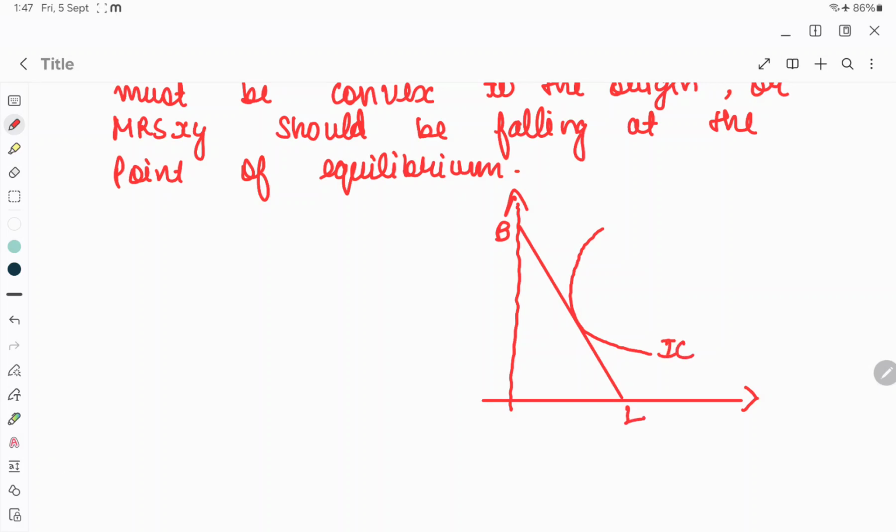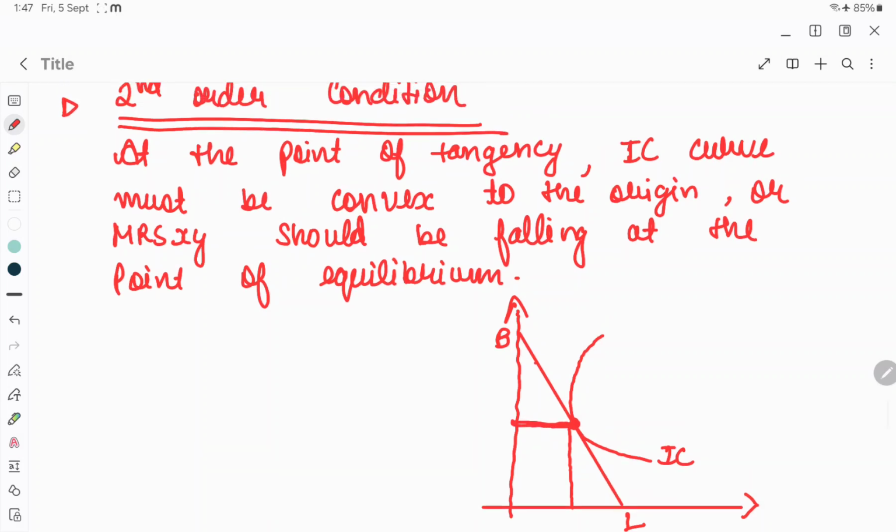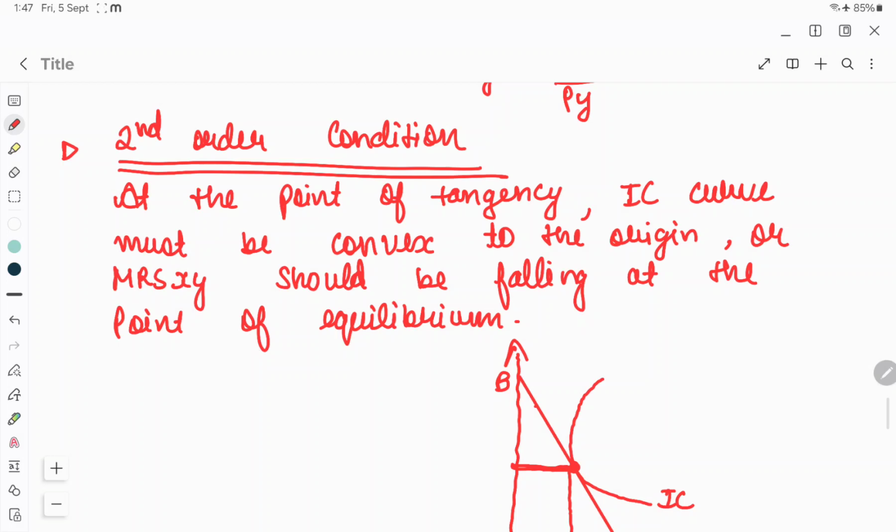The IC curve is tangent to the budget line, but also it should be convex to the origin at that point, that is, the marginal rate of substitution should be falling. At this point it would still be increasing. So this is the point where a consumer would be in equilibrium.